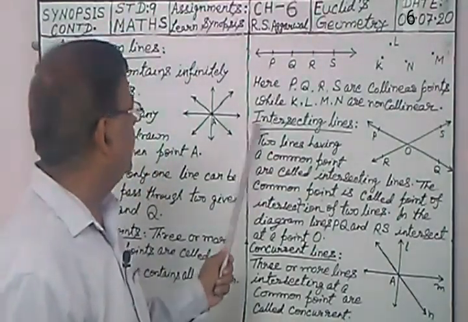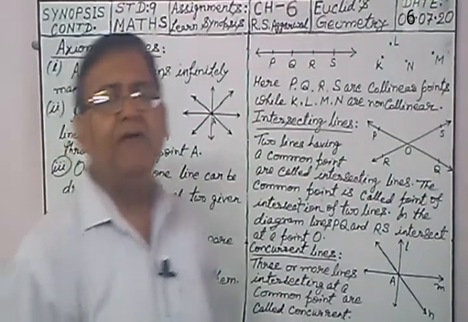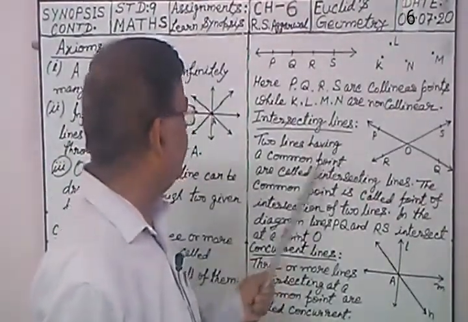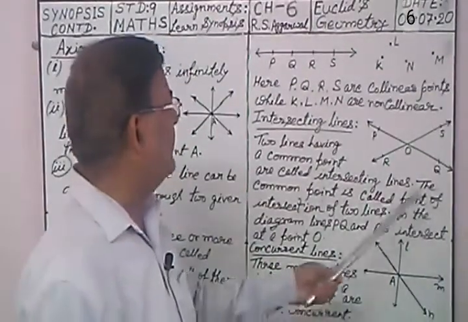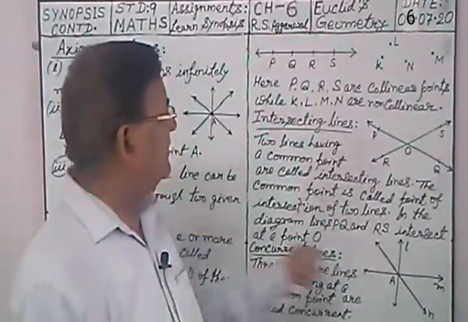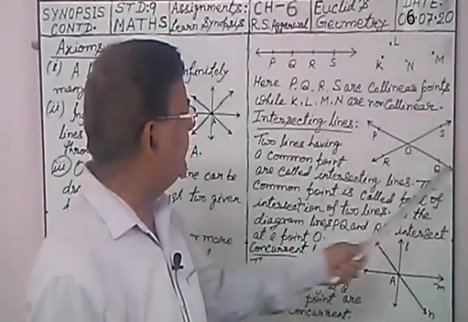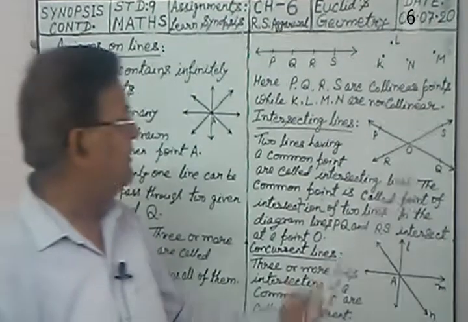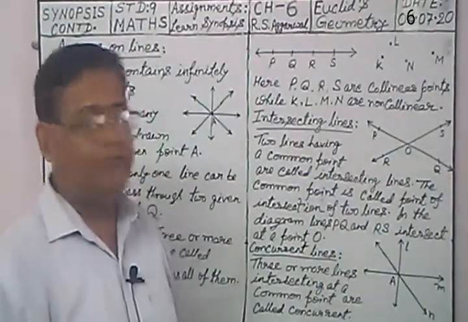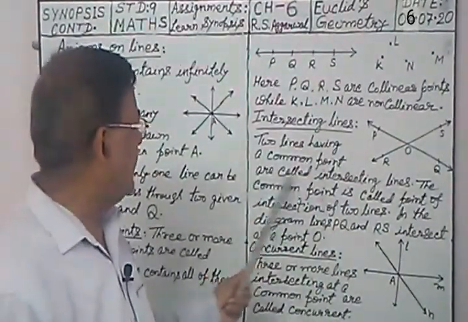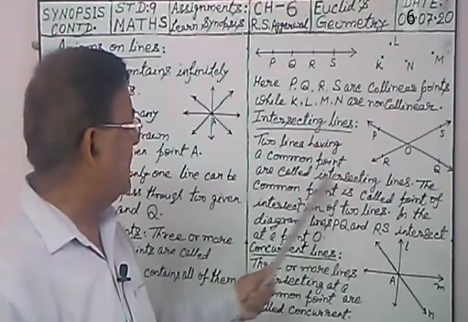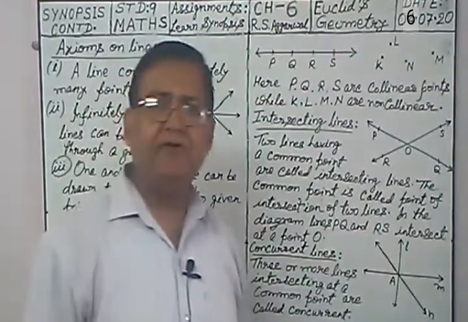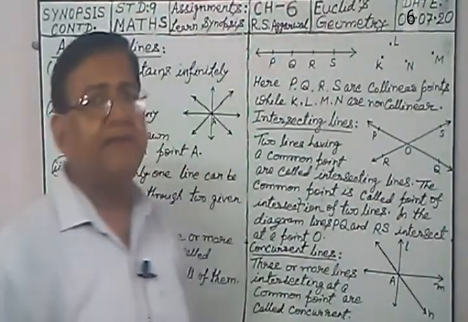Now, you see here intersecting lines. What are intersecting lines? Two lines having a common point are called intersecting lines. Here see two lines PQ, RS. They have one point in common, that is O. So, two lines having a common point are called intersecting lines. So here PQ and RS will be called intersecting lines.